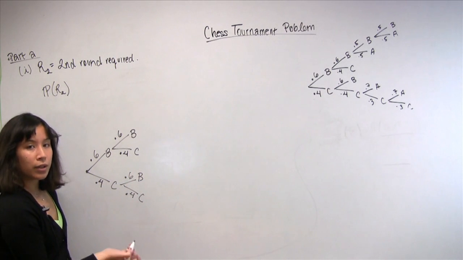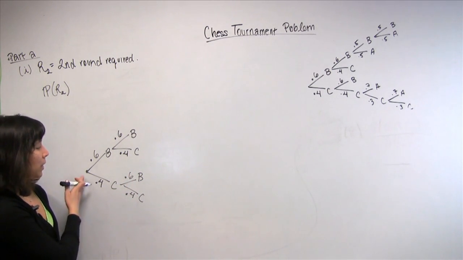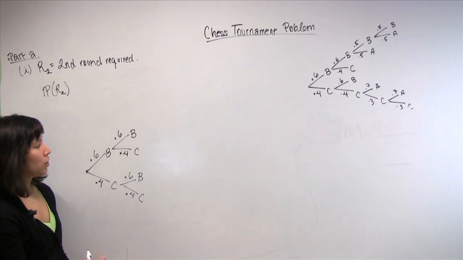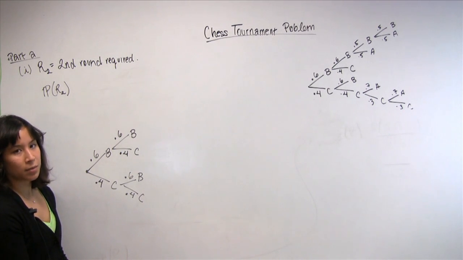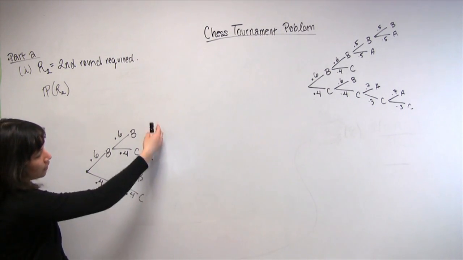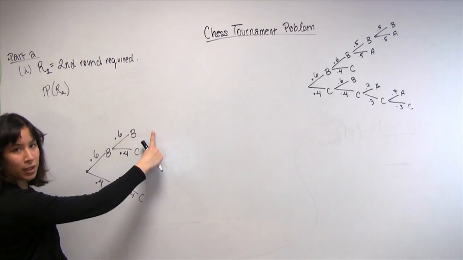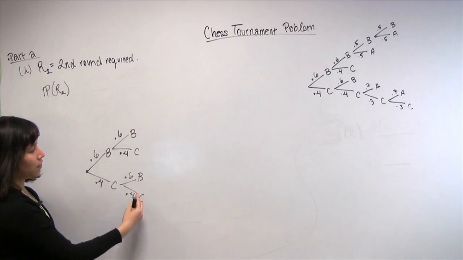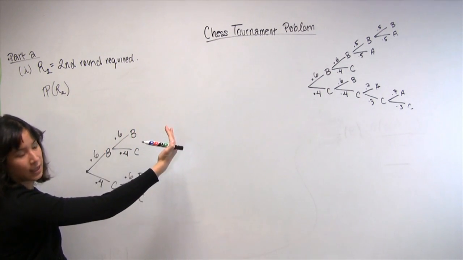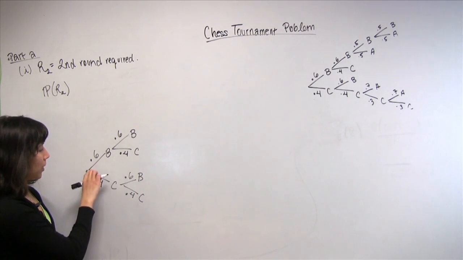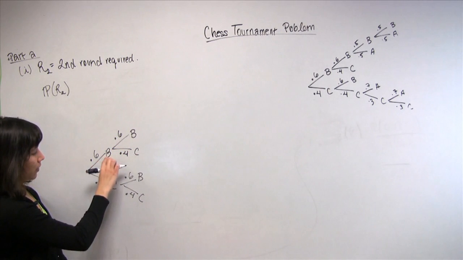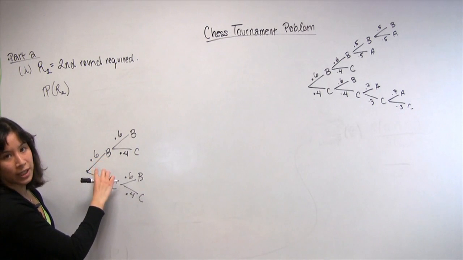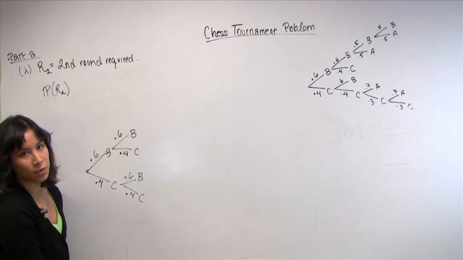And for those of you who haven't seen trees before, it's just a structure that looks something like this, and it helps us do better accounting. It helps us keep straight in our head what the various outcomes are so that we don't get confused. And so very quickly here you can see that there are 4 possible outcomes. Each node in this tree corresponds to an outcome, and the leaves are the nodes at the furthest stage. And it's convention to draw the probability of a particular event, for instance the probability that Bo wins the first game, over the corresponding branch.